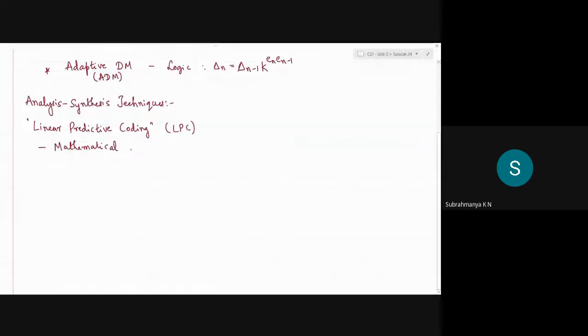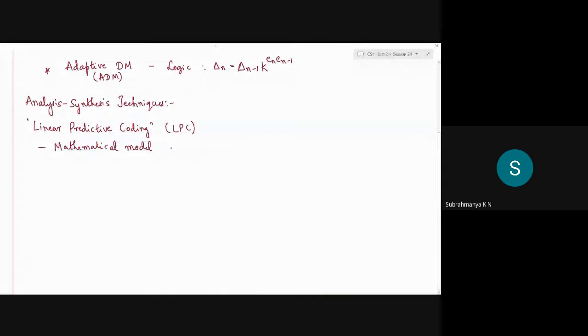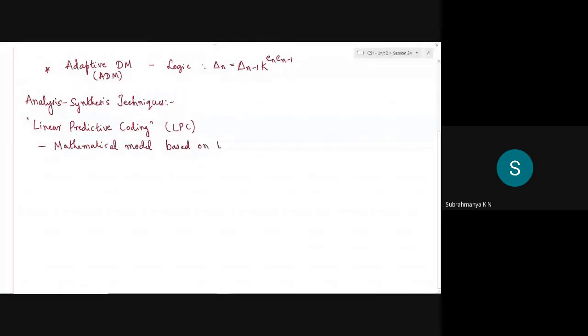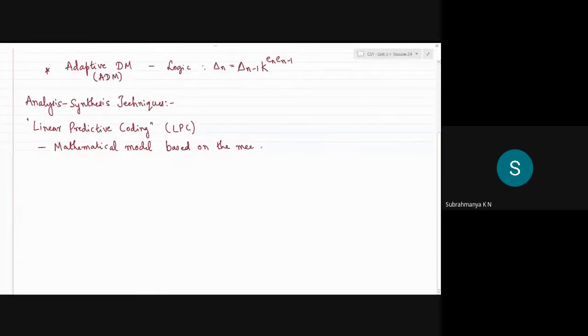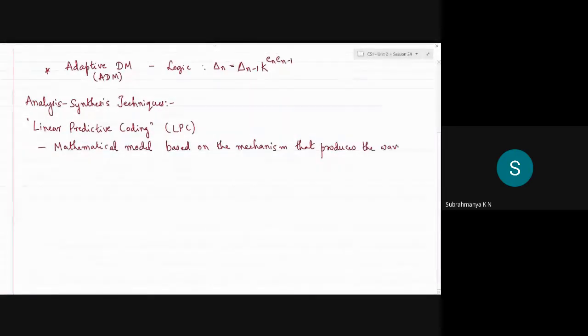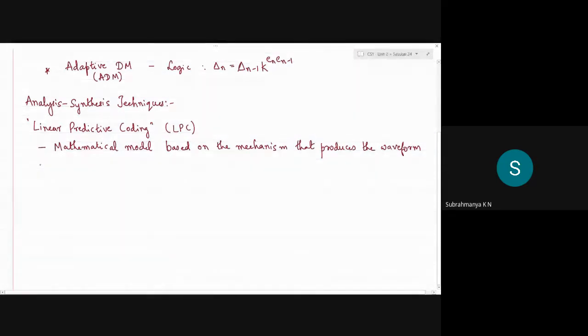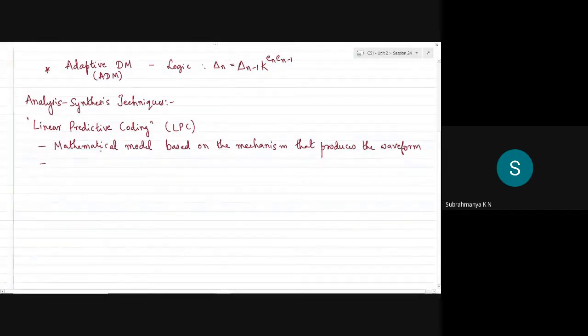A mathematical model which is based on the mechanism that produces the waveform. It kind of mimics the original source itself. If you can mimic the original source itself, then it is easy to transmit, or you will have more freedom to play around with the process itself. So this is the highlight of linear predictive coding.